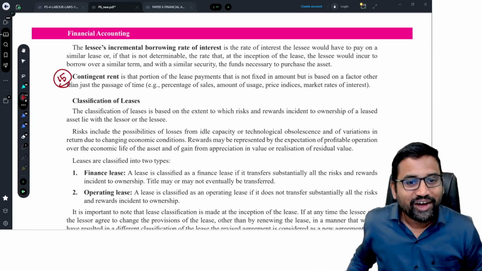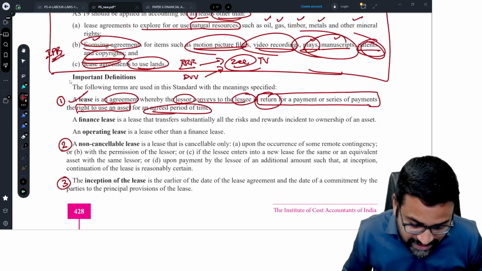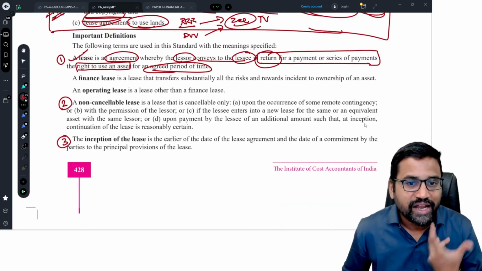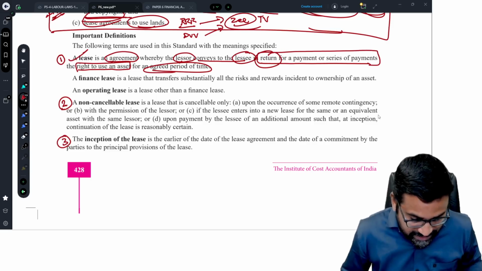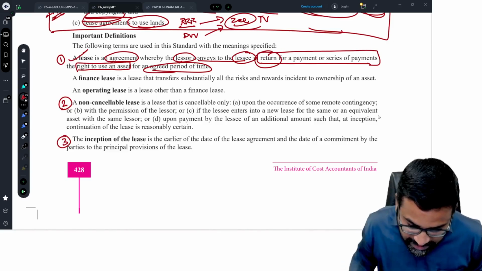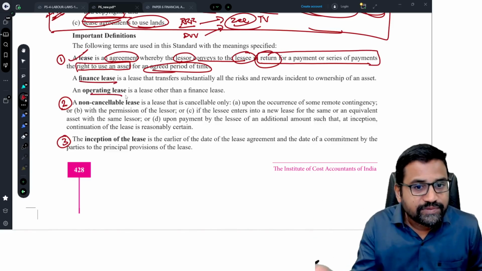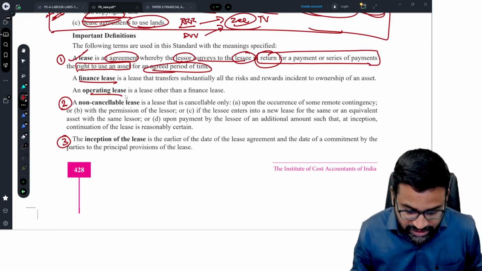See this, how many technical words are there. So we have to learn all these things, otherwise you are unable to understand this standard. So first, lease. What is lease? First of all, I have not covered here the finance lease and operating lease, because in types of lease we are going to discuss them. So that's why we are not discussing them as a part of definitions.